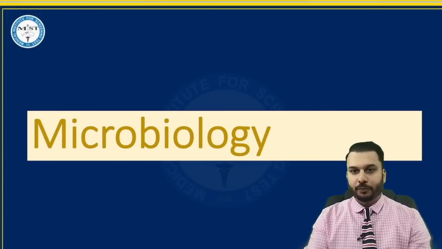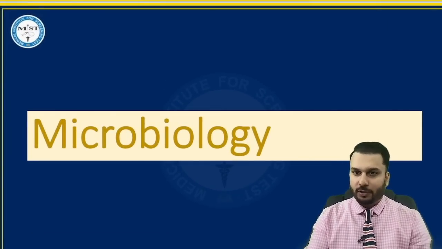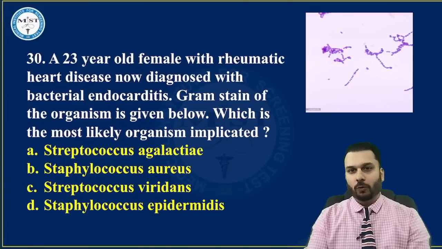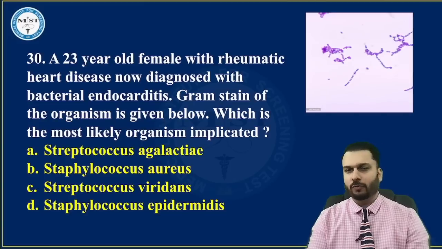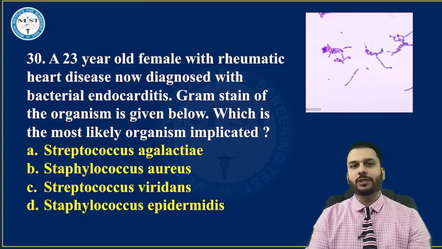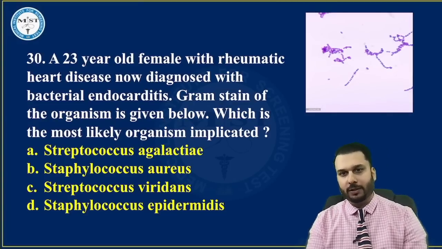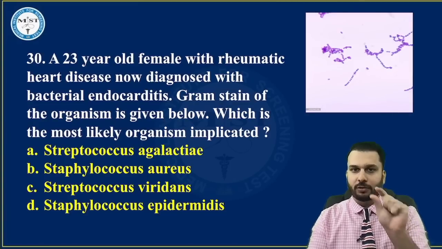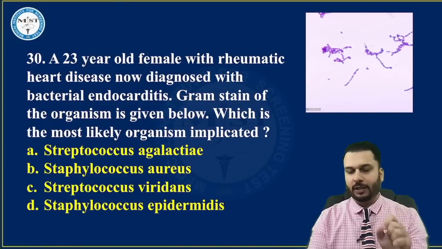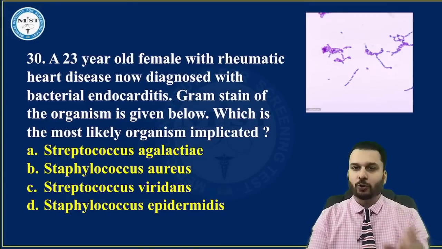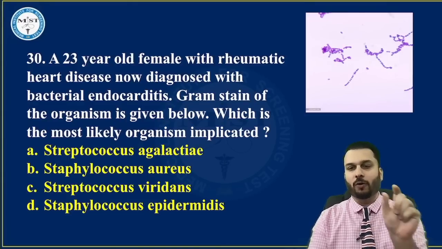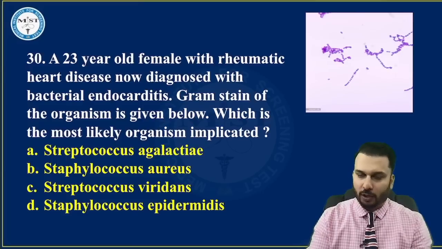So there we go. Now we'll discuss the micro questions starting from now. A 23-year-old female with rheumatic heart disease is now diagnosed with bacterial endocarditis. The Gram stain of the organism is given below. Which is the most likely organism implicated? First, they have mentioned rheumatic heart disease. That means there might be some problem in the heart already. Then this person is getting endocarditis. So you must know this must be a case of subacute bacterial endocarditis.